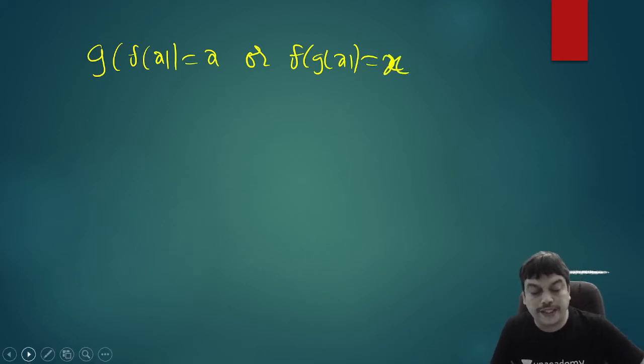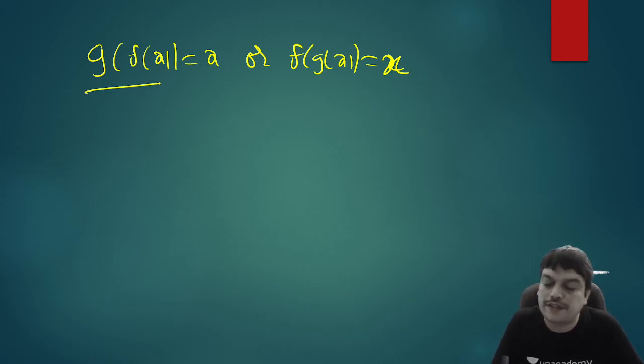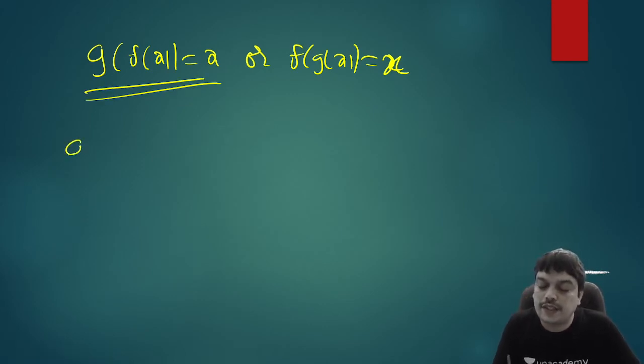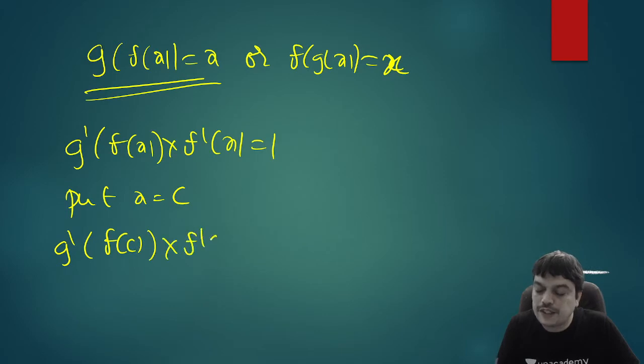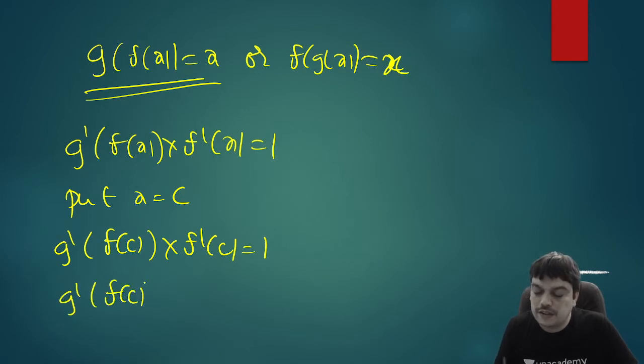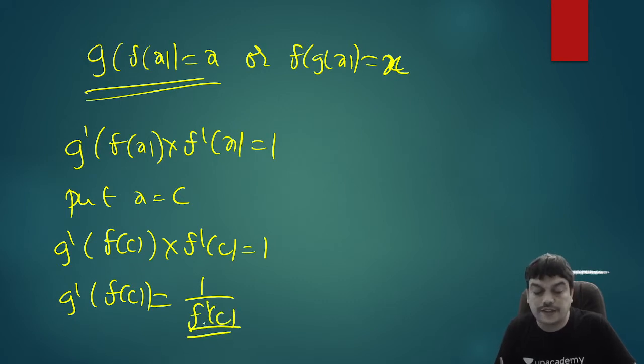So if you want to write here f of c inside and you want g dash of f of c, we would prefer this. If you differentiate this, you'll get g dash of f of x into f dash x is equal to 1. Now you put x equal to c in this, it will give you g dash of f of c multiplied with f dash of c equal to 1. So you can now therefore say that g dash of f of c is 1 by f dash of c. So this is the required answer.